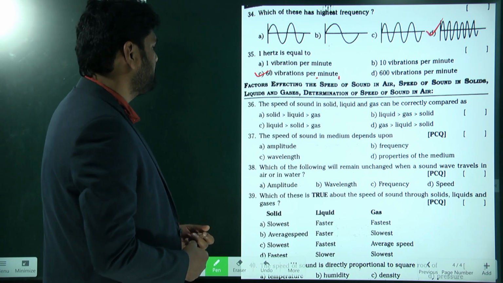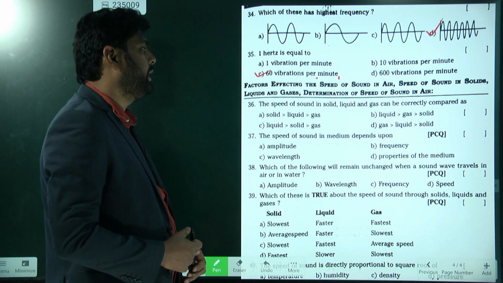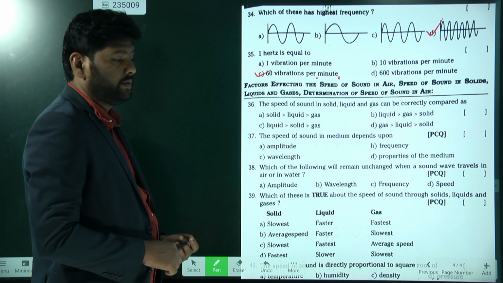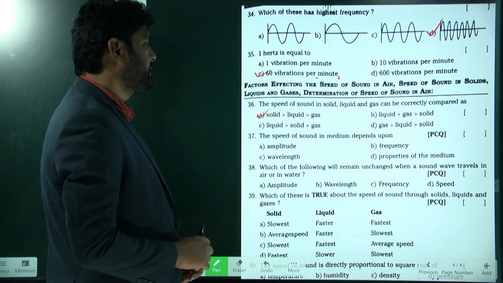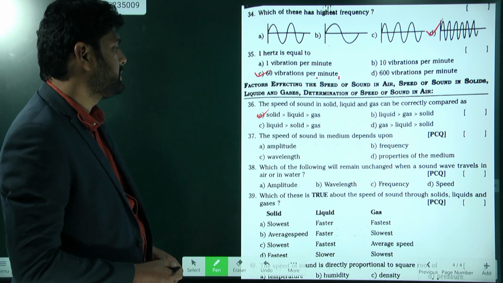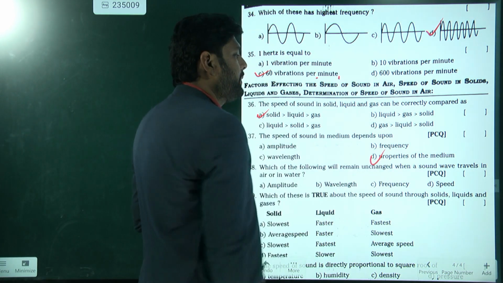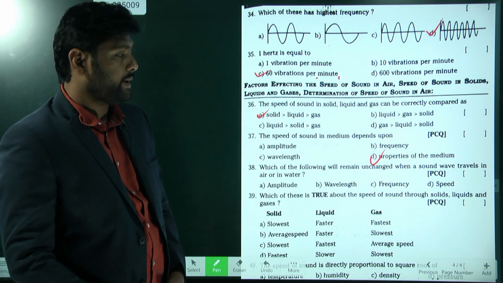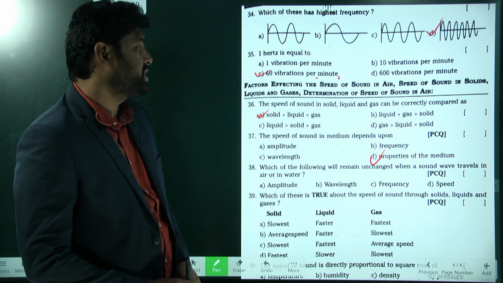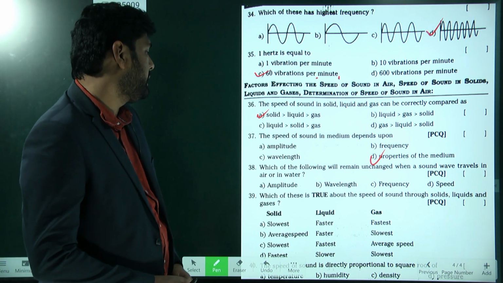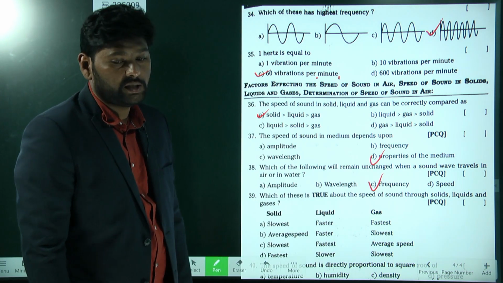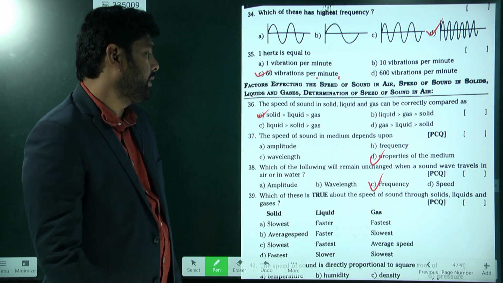Next, factors affecting the speed. The speed of sound in solids, liquids and gases are correctly compared in which option? Option A is the correct answer. Very good. The speed of sound in a medium depends upon the properties of the medium. Next, which of the following will remain unchanged when the sound wave travels from air to water? Frequency. The frequency of the sound never changes.